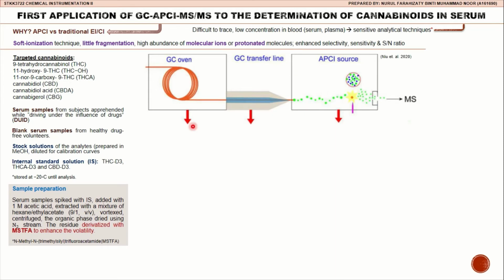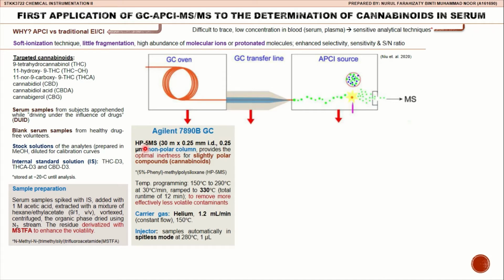For the first part, in GC, a nonpolar column, HP-5MS 5% phenyl methylpolysiloxane, is used to provide the optimal inertness for slightly polar compounds such as cannabinoids.